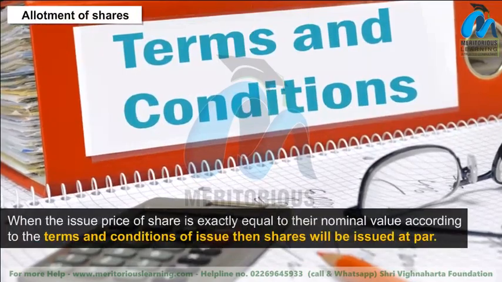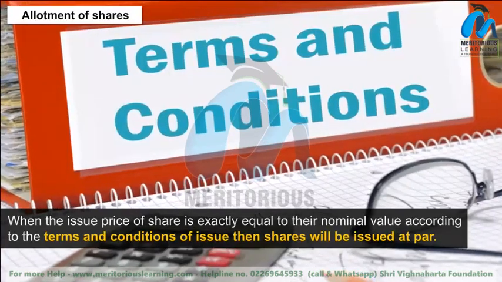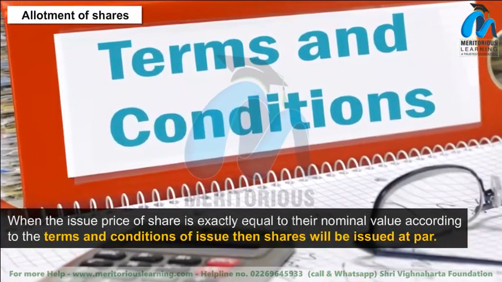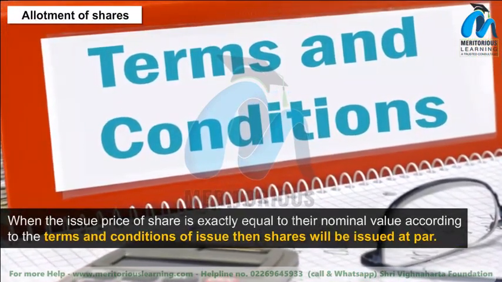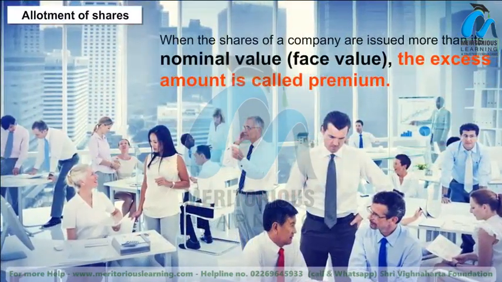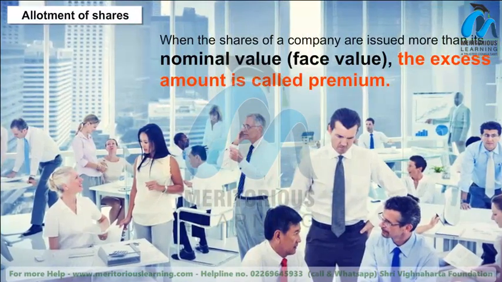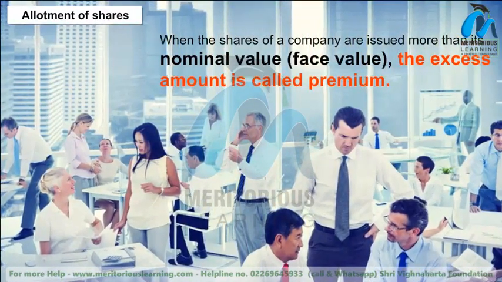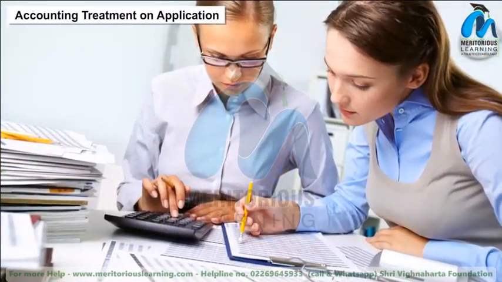When the issue price of a share is exactly equal to its nominal value according to the terms and conditions of issue, then shares will be issued at par. When the shares of a company are issued at more than the nominal value, or face value, the excess amount is called premium. Accounting treatment on application.